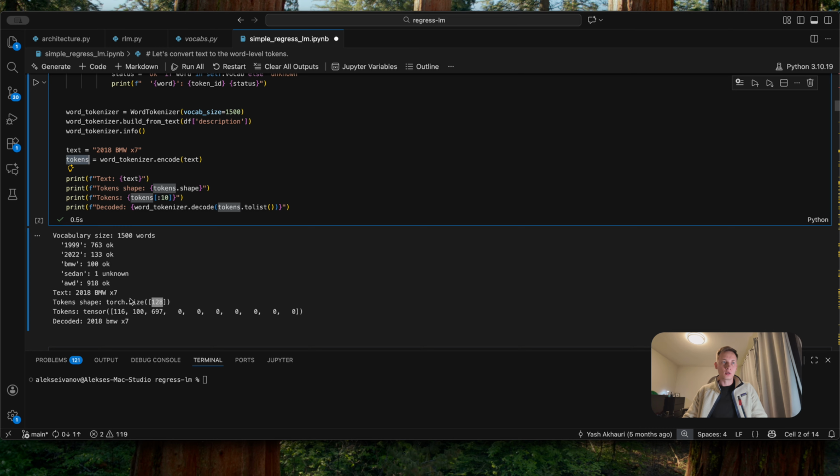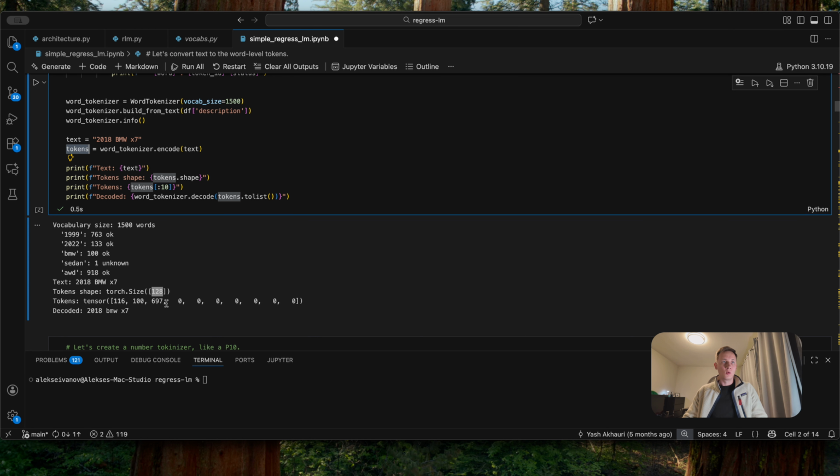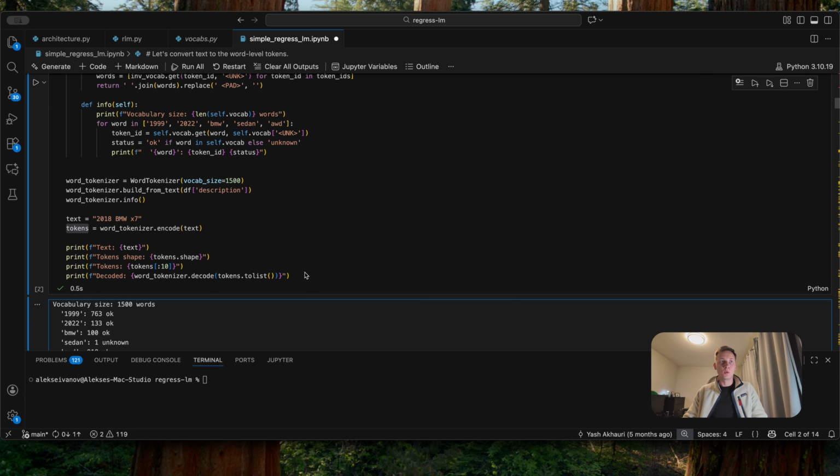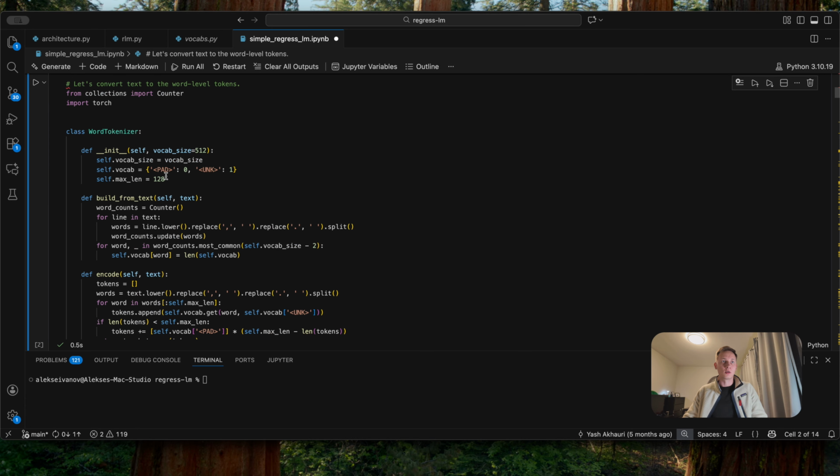The shape of the tokens is 128. When we have a look at the numbers here, we see that only 3 tokens got non-zero values. The reason for that is that in our text we only have 3 words, so they got encoded and they exist in our vocabulary. But the other tokens are zeros, and the reason they have 0 values is because our pad token has a 0 index.